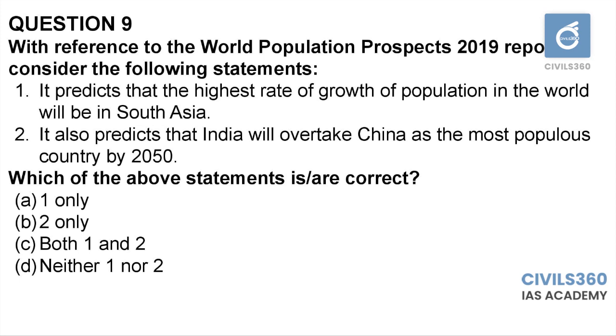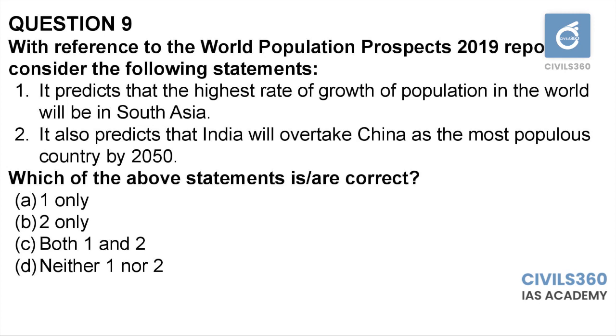Even though you have not gone through the World Population Prospects 2019 report, there are some basic concepts which you can apply. It says that the highest rate of growth of population in the world will be in South Asia. We already know that due to better family planning programs, we have controlled that population explosion stage, and the population explosion stage was a long time ago, some 40 to 50 years ago.